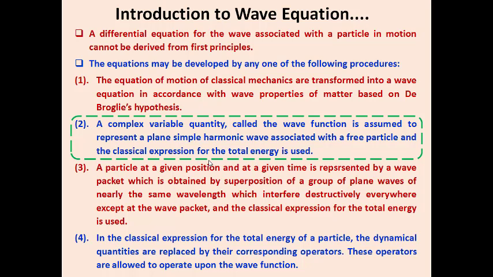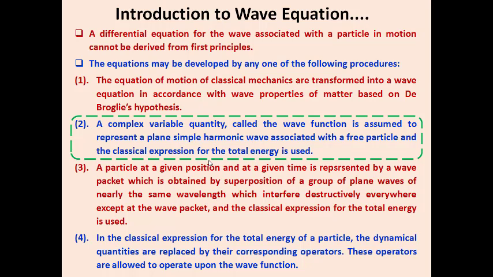The second option is that a complex variable quantity called the wave function is assumed to represent a plane simple harmonic wave which is associated with the free particle, and the classical expression for the total energy is utilized as it is. This is another procedure followed by Schrödinger for deriving the equation for a wave associated with the particle.